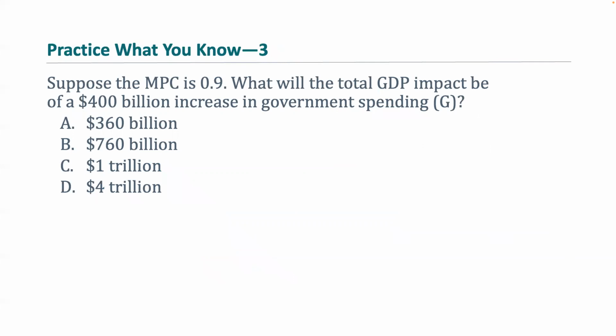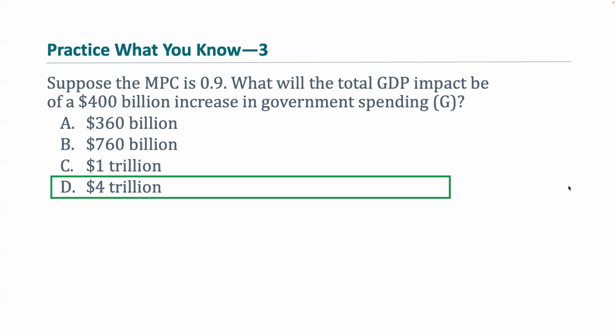So suppose the MPC is 0.9. What will the total GDP impact be of a $400 billion increase in government spending, or G? Now, in order to solve this, we need to find that the spending multiplier is equal to 1 divided by (1 minus that MPC). So we take 1 divided by (1 minus 0.9). Here the multiplier is 10, and we take 10 times 400 billion to get the correct answer of $4 trillion.